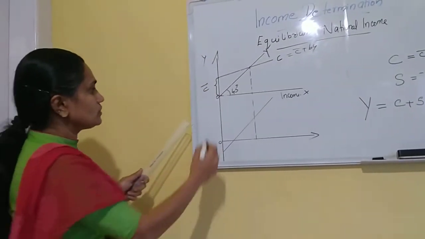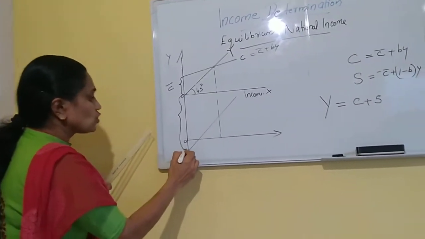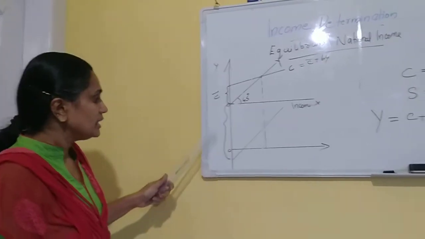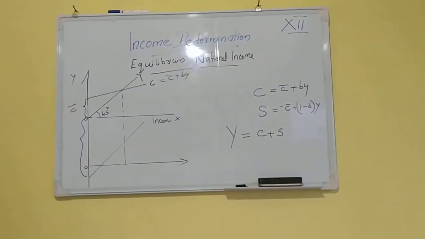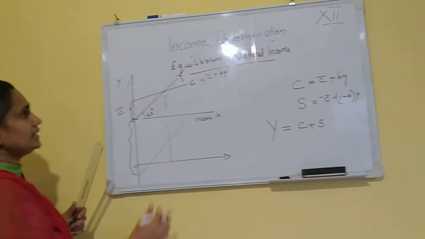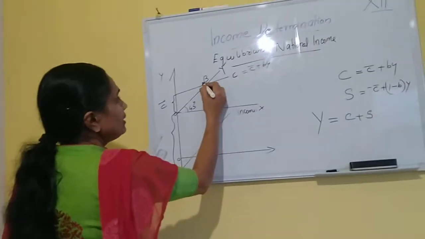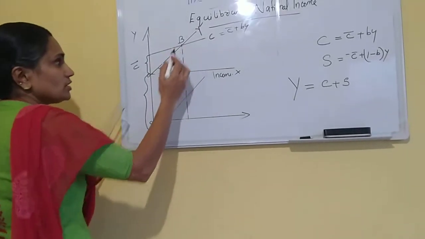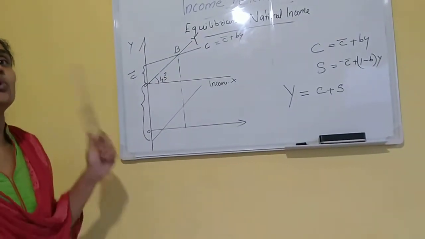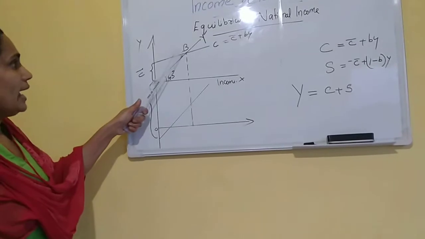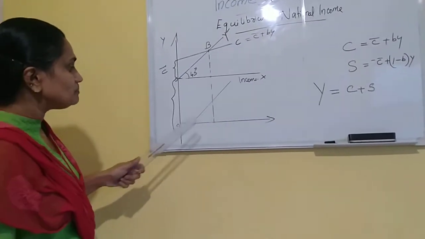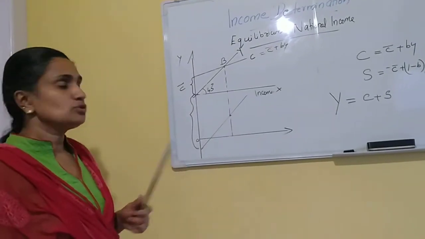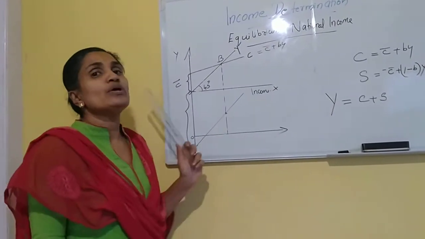At this level there is no income, and that leads to negative saving. Then we can see there is a point where the income and consumption curve meet each other. That means income is equal to consumption. And that point leads to saving.